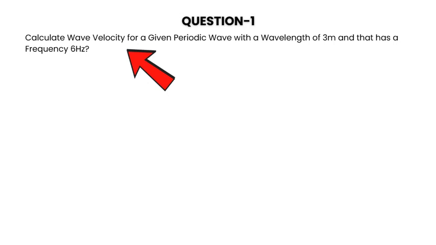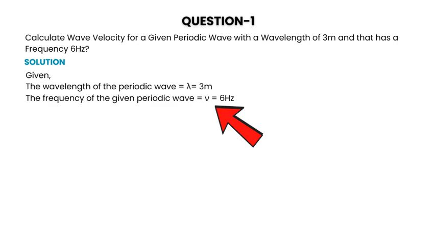Having gone through the theory, we shall solve some questions of different types to make the theoretical concepts clear. Question number 1. Calculate wave velocity for a given periodic wave with a wavelength of 3 meters and a frequency of 6 Hz.